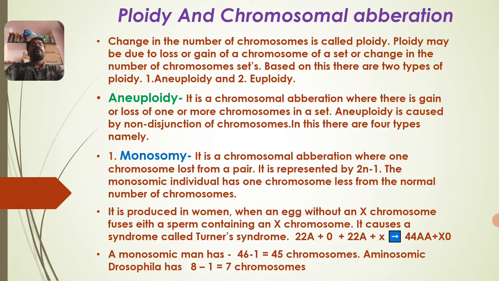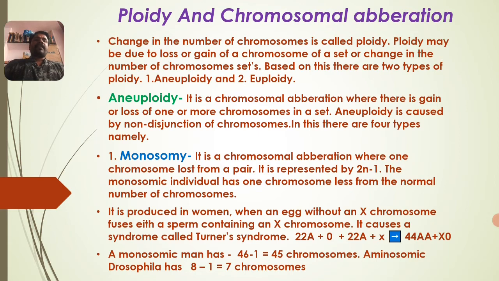In this there are 4 different kinds of aneuploidy you can study. So you can write the simple definition: aneuploidy refers to the addition or deletion of 1 or 2 chromosomes in a total set of chromosomes. This aneuploidy is caused by non-disjunction of chromosomes at the time of gamete formation. In case chromosomes do not get separated at the time of gamete formation, that is called non-disjunction. This non-disjunction results in an addition or deletion of chromosomes in the total set.